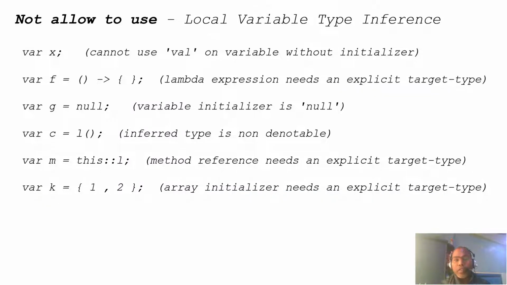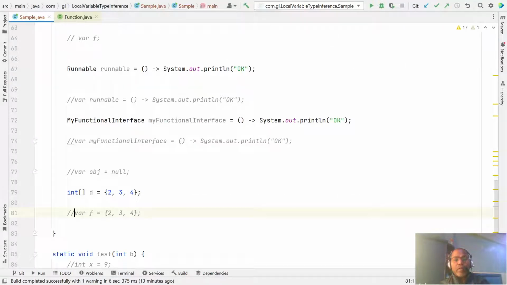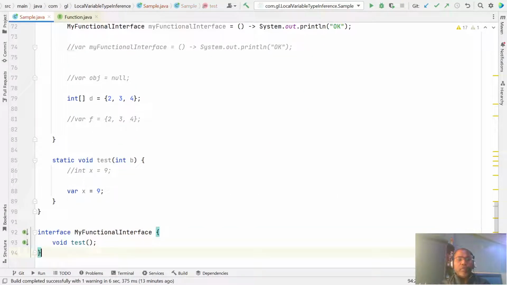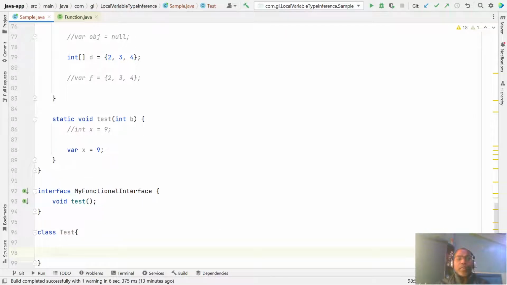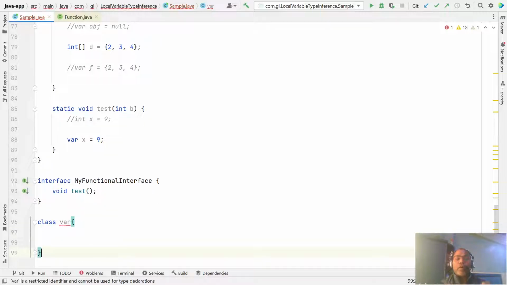So these are some contexts where you cannot use it. Sometimes you might think about writing a class, let's say I write a class named var. Any class name cannot be var, because var is a reserved type name. You cannot use var as the name of a class.